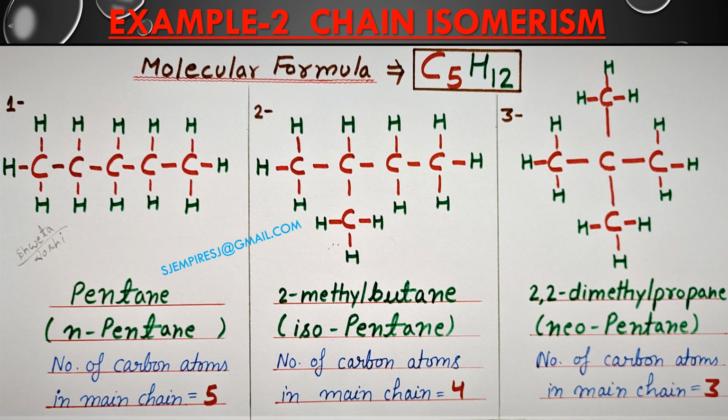In our third case, there are only 3 carbon atoms in the main chain and there are branching from both the sides. That is why the name neo is given to this compound and its common name is neopentane. In all the 3 cases, there is difference in the arrangement of carbon atoms in the main chain. That is why it falls in the category of chain isomerism.